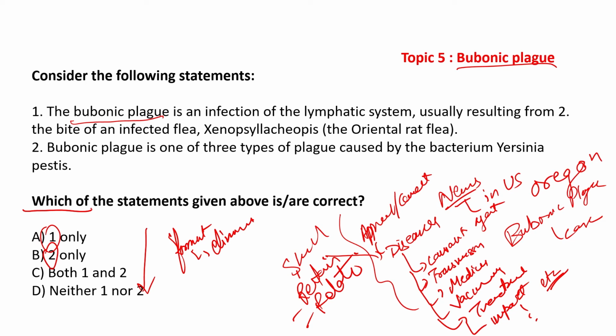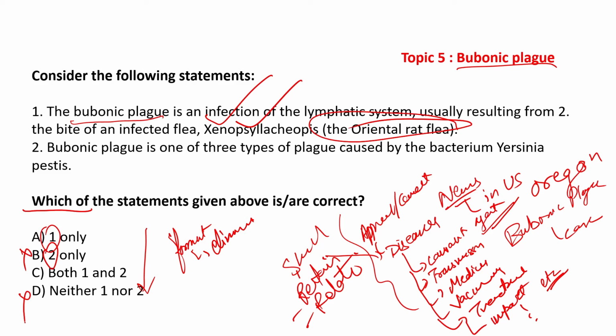If you look at the causative agent, it is caused by the bacterium Yersinia pestis, which is indeed being spread by this particular flea. So this statement is correct. The moment you have this statement as correct, options B and D can be eliminated.